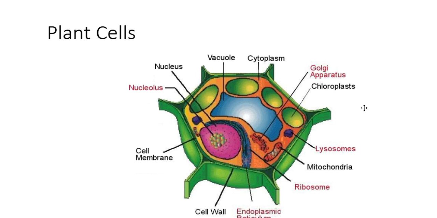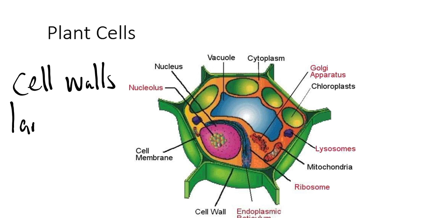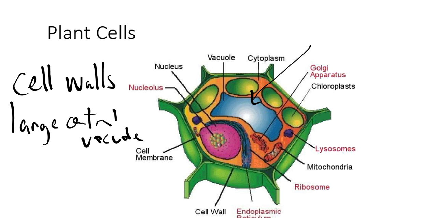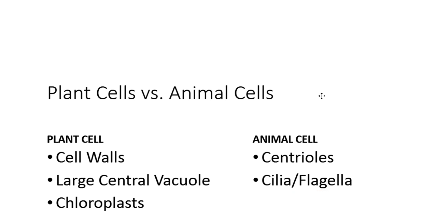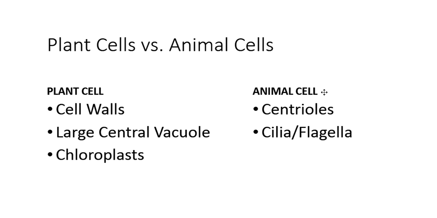Some of the distinctives of plant cells are that plant cells have cell walls. Plant cells have a large central vacuole. It's like a little lake there in the middle of the plant cell. And plant cells also have chloroplasts, which are the organelles that use sunlight to produce food. Now, here's just a quick overview of that, and I would add lysosomes to this.